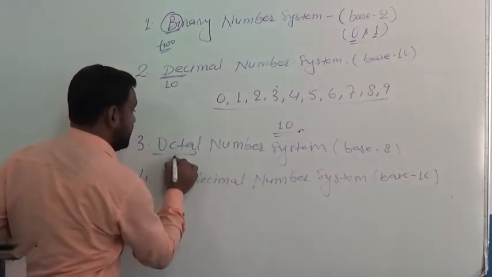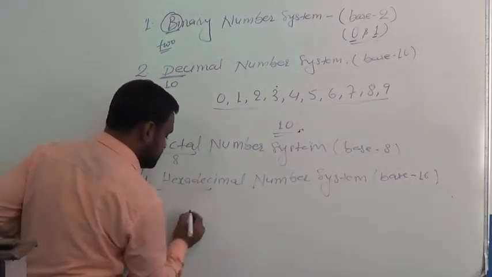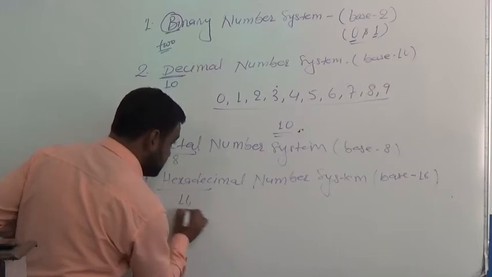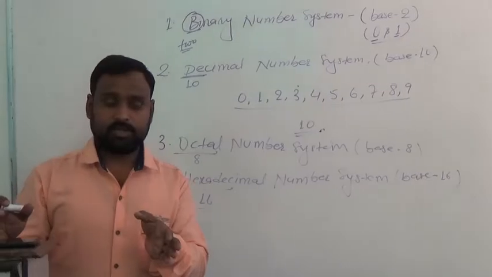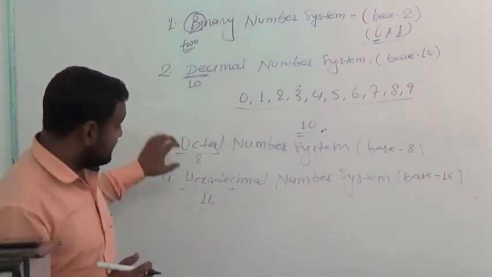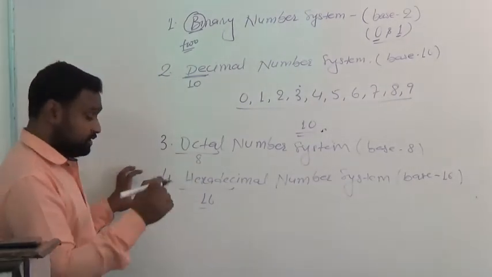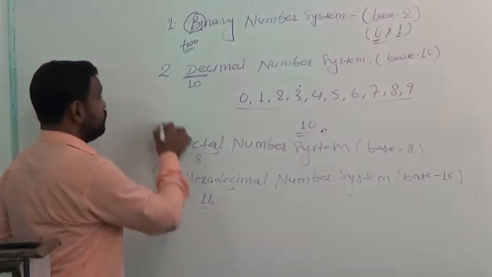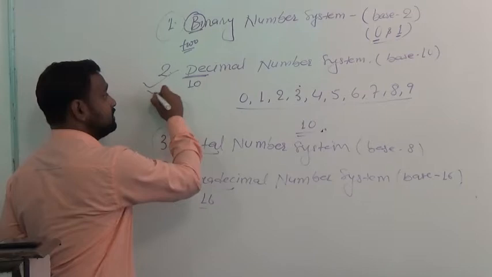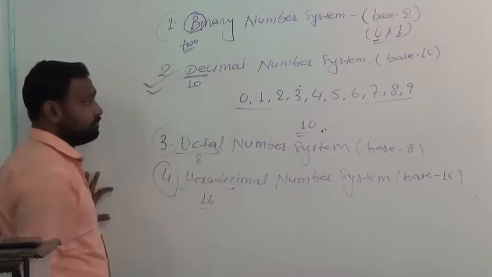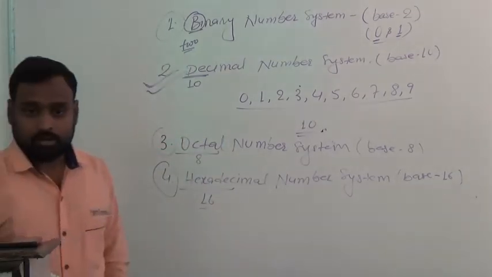Octa means 8. Hexadecimal means 16. We are not going further into these three number systems in this video. We have to pay attention only to the decimal number system.